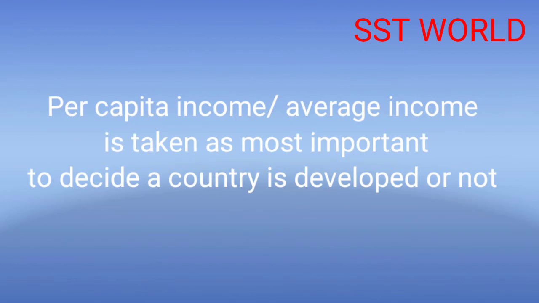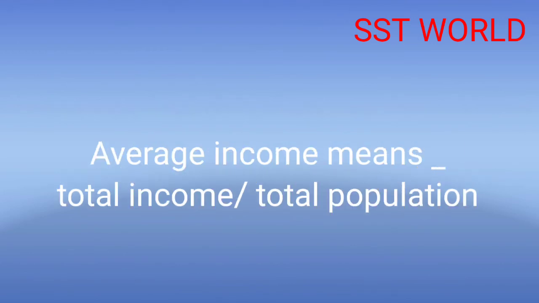How are we calculating it? We are taking the average income, or per capita income, to consider whether a country is developed or not. What do you understand by average income? Average income means total income divided by total population.